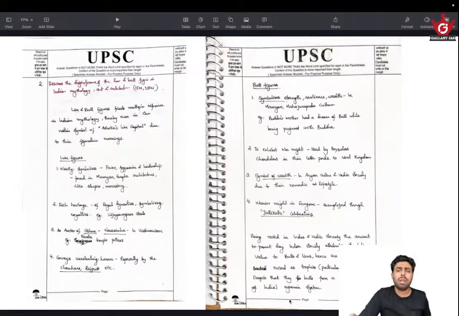So that's all. Go through this answer and you will get an idea that there is nothing exceptional written about it. But this answer actually fetched me a decent mark in the test series. So I think this is okay. You can improve upon it. Obviously, there is always room for improvement, but don't be afraid while writing answers when you come across questions like this in art and culture, thinking that you need to go through everything in art and culture. You don't need to. Just have an idea, just frame it like this and you're